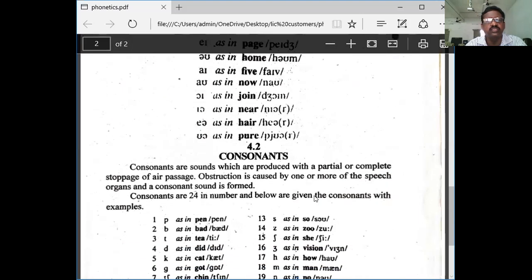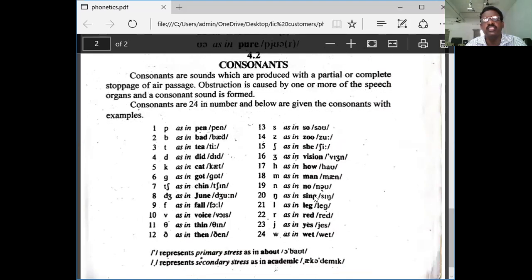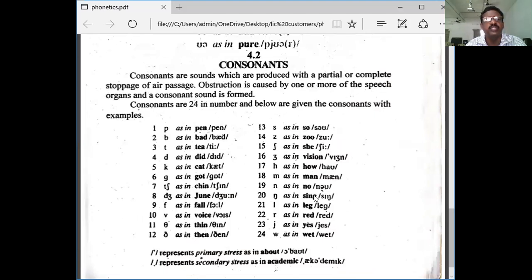Now consonants. Consonants are sounds which are produced with a partial or complete stoppage of air passage. Obstruction is caused by one or more of the speech organs and a consonant sound is formed.